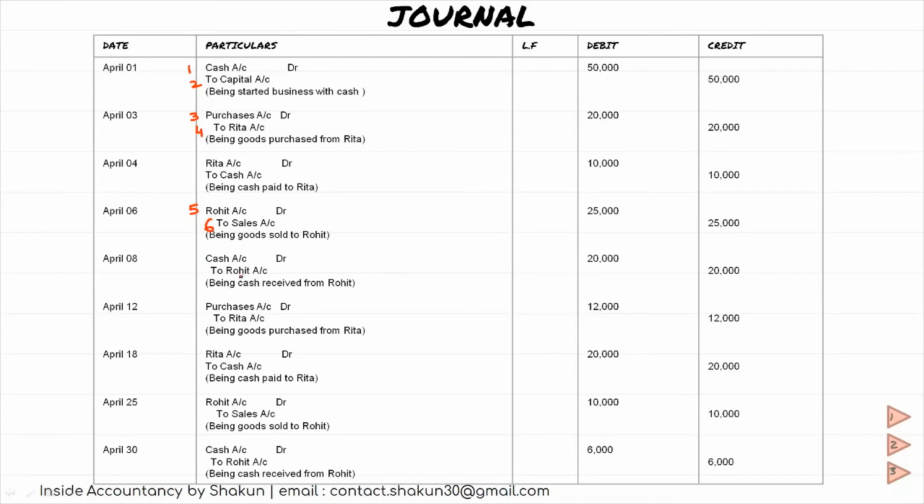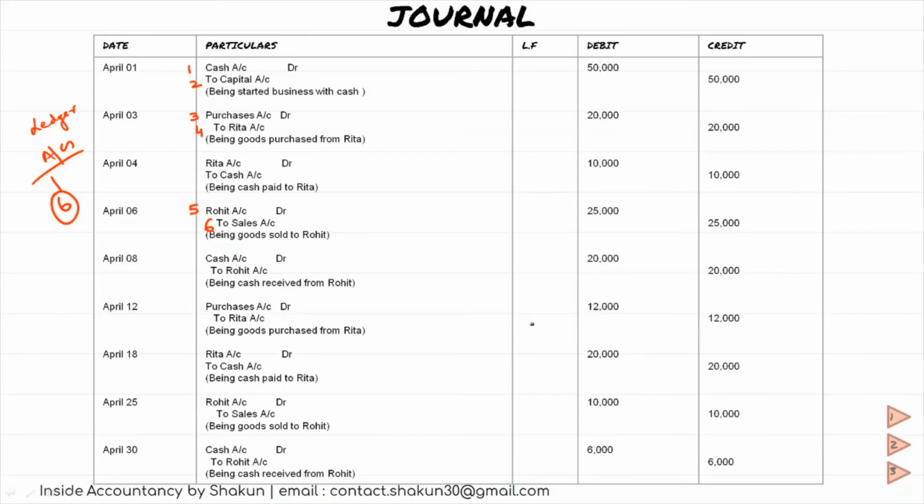Cash, Rohit already maintained. Purchases, Rita already maintained. Rita, cash already maintained. Rohit, sales already maintained. Cash, Rohit already maintained. So if you notice, how many ledger accounts are we required to make? We are required to make 6 ledger accounts. Okay. So let's have a look at the first ledger accounts here, which we have made.